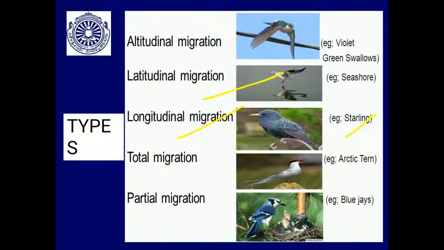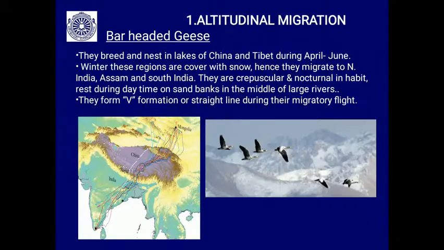Then total migration, where the whole flock and all the members of the group migrate. This is total or complete migration. Partial migration, where some members of the group migrate. Let us see examples of these different types one by one.